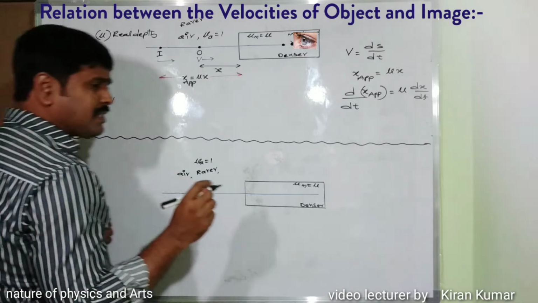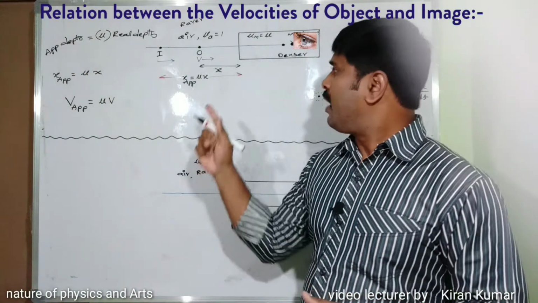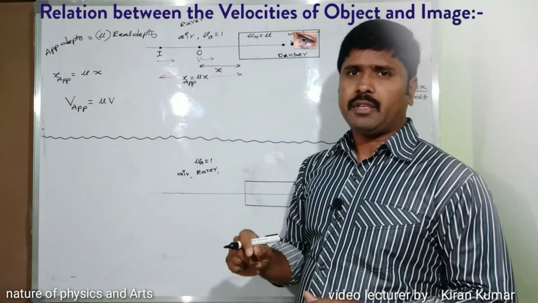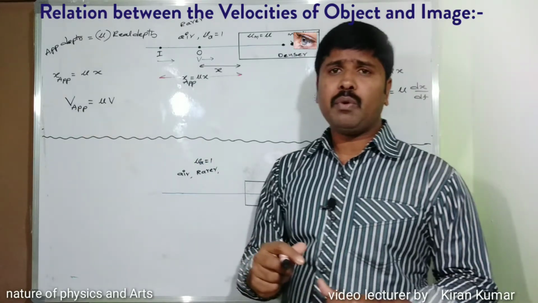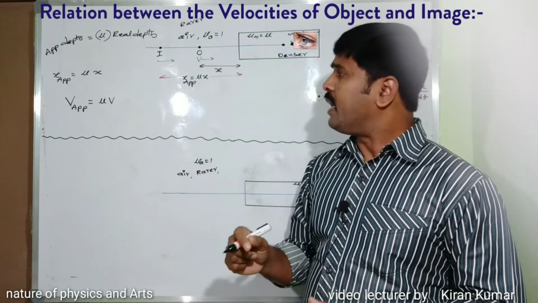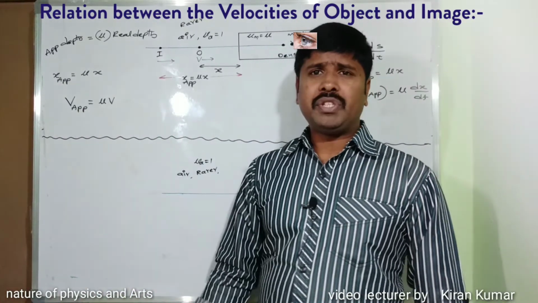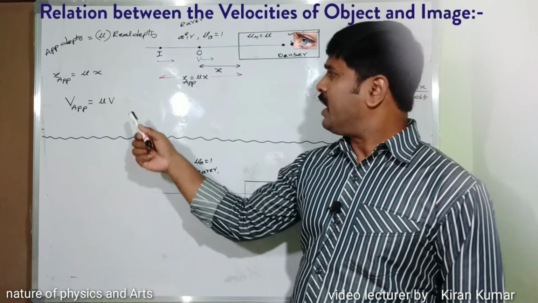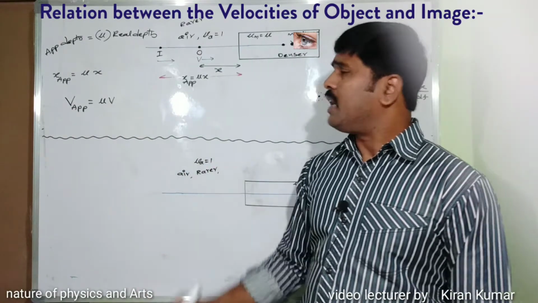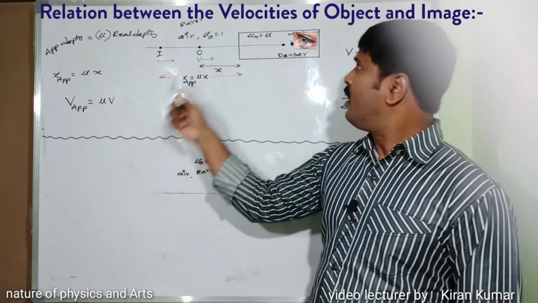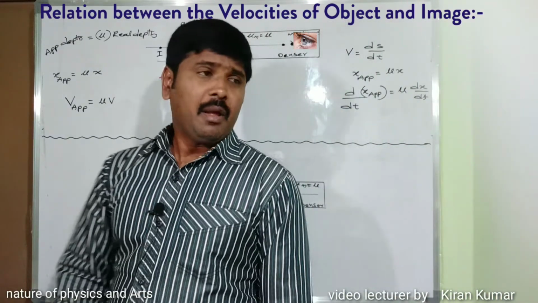Here the velocity of the image is greater than the velocity of the object. So v apparent is equal to mu into v: the velocity of the image is the refractive index multiplied by the velocity of the object. Here mu is the refractive index of the denser medium.